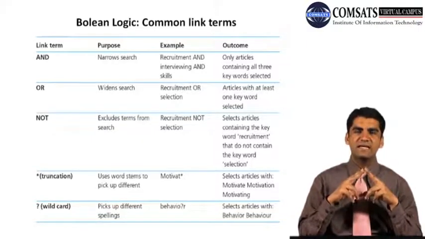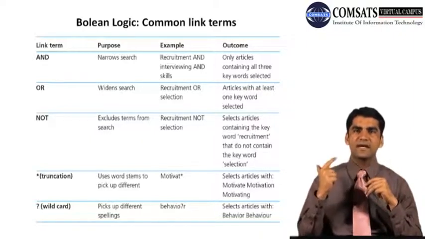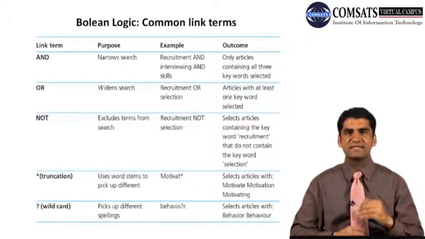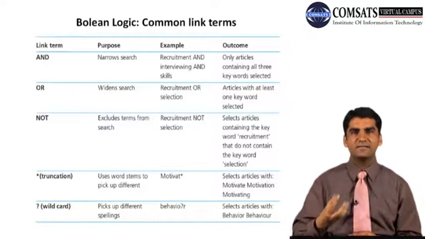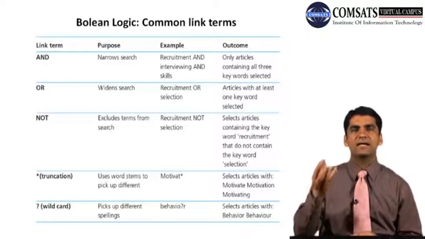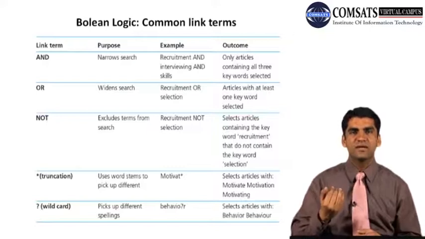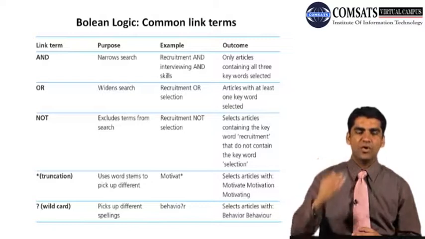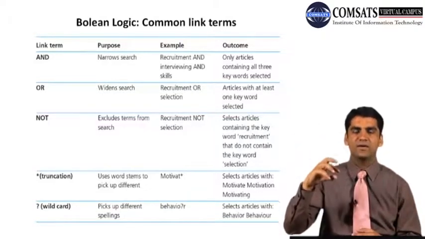We have various link terms: and, or, not, truncation, star, and question mark, which we call wildcard. These five or six things can be used to specify our search term or keyword, and that helps us retrieve the literature that is relevant to our research topic and objectives. And, or, not, truncation, that is star, and wildcard.